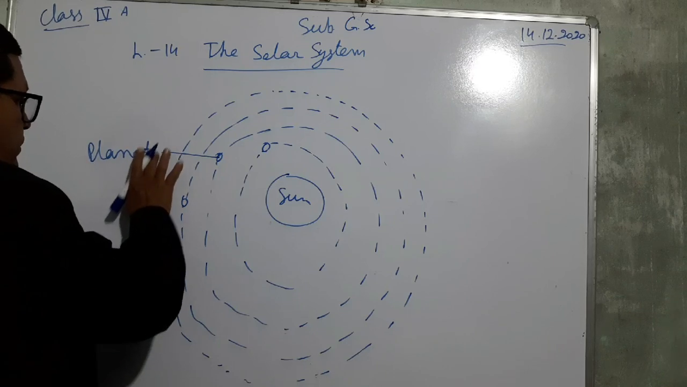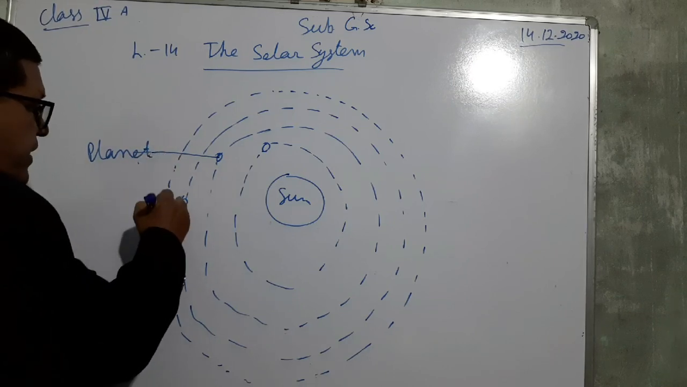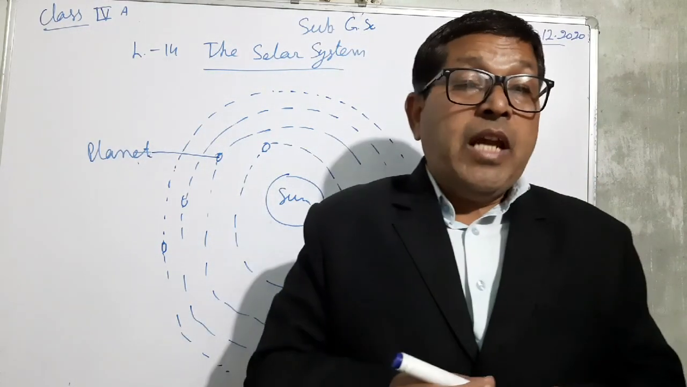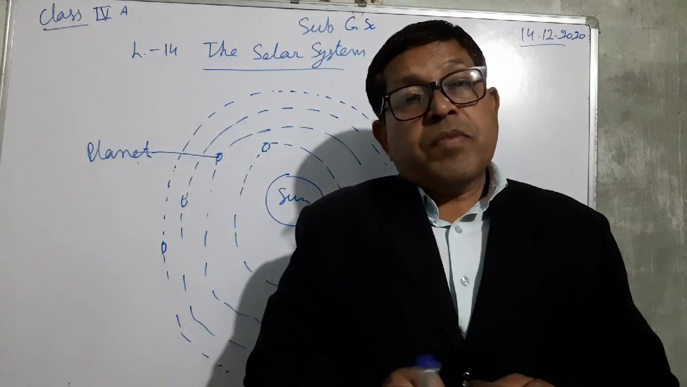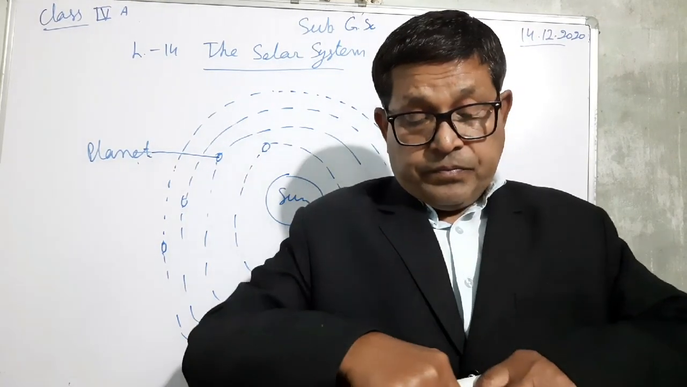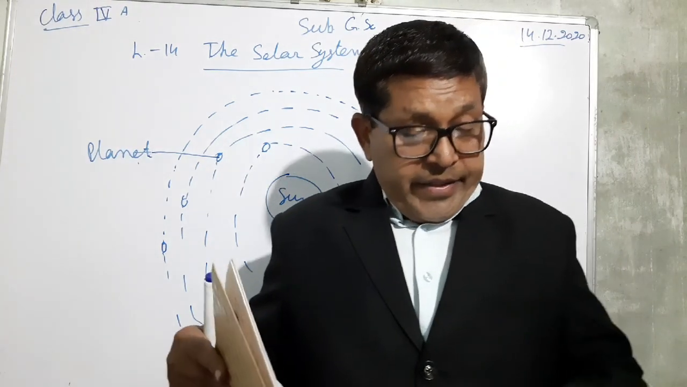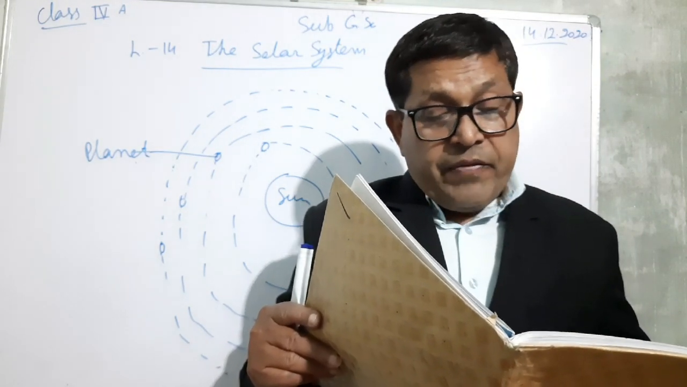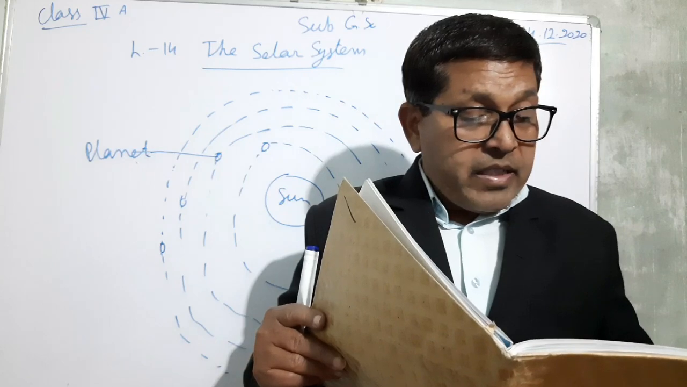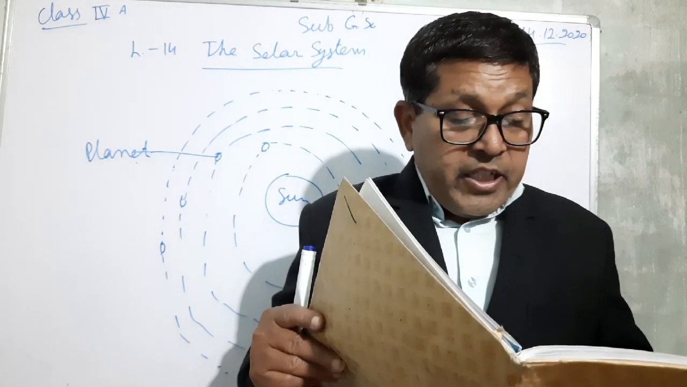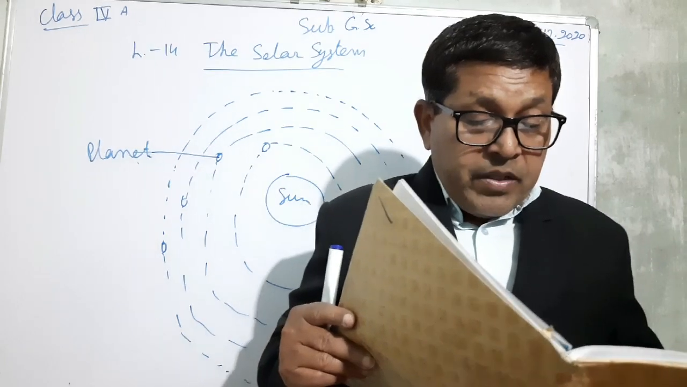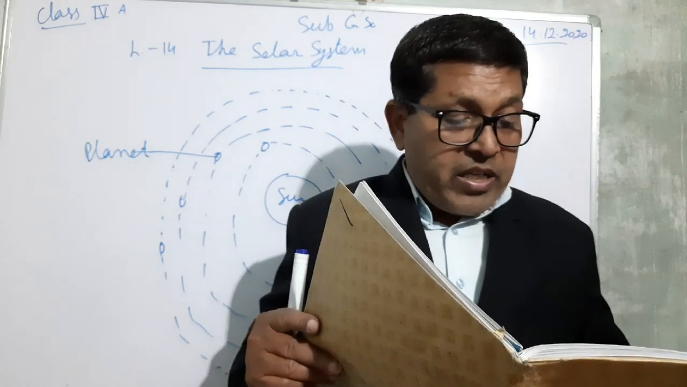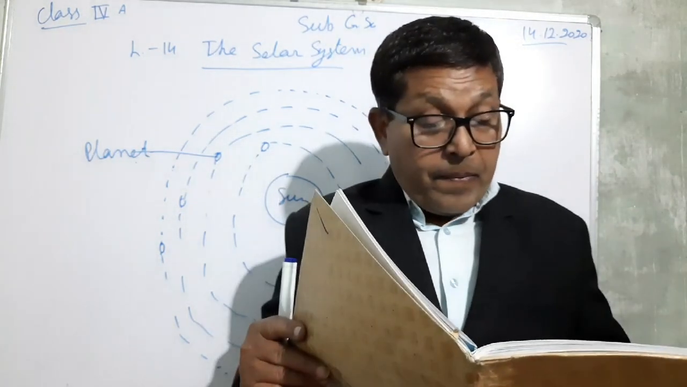This is planet. This is also planet. So these are the planets. Planets are the heavenly body that revolve around the sun. A planet is a heavenly body that revolves around the sun along a fixed path. This fixed path is called the orbit. Each planet has, in fact, its own orbit. Thus, it keeps at a certain distance from the sun.